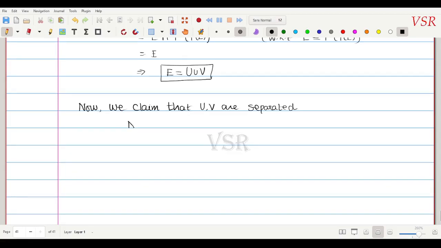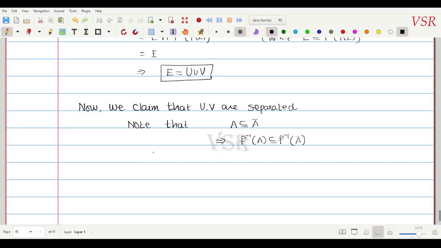Note that this capital A is always a subset of A closure. Correct? A is always a subset of A closure, because A closure is A union A dash. So this implies that f inverse of A is always a subset of f inverse of A closure.